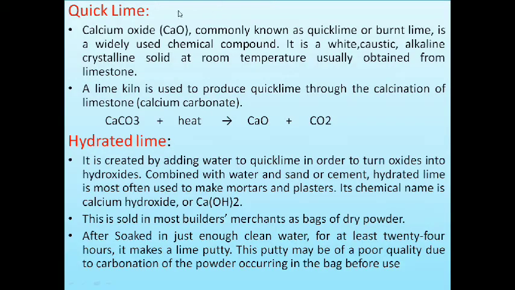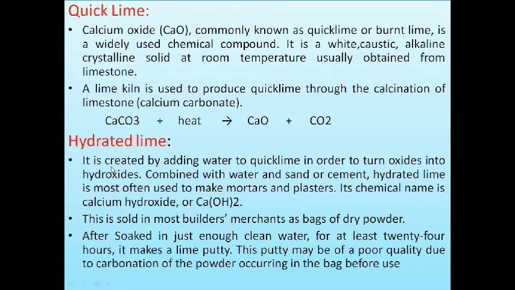Let us discuss one by one, first point number one, that is quick lime. Calcium oxide, commonly known as quick lime or burnt lime, is a widely used chemical compound. It is a white, caustic, alkaline crystalline solid at room temperature, usually obtained from limestone. A lime kiln is used to produce quick lime through the calcination of limestone. Quick lime formation: calcium carbonate, after heating, gives calcium oxide as quick lime and carbon dioxide.